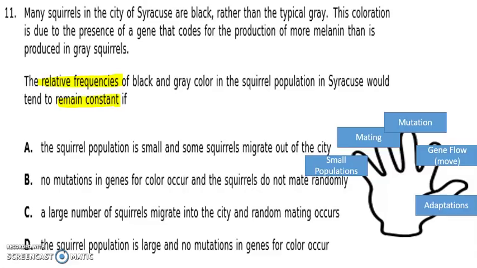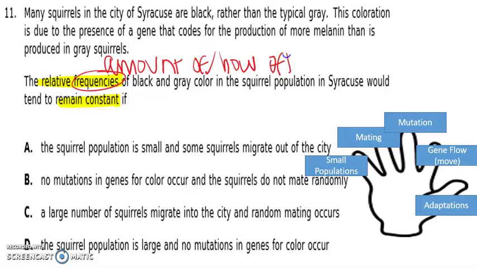Okay, so you'll notice that I highlighted a couple of the more important parts of this question. Just a quick reminder, the word frequencies means how often we see something in a population, or the amount of. So the amount of, or how often it's seen. And then the word constant means staying the same.